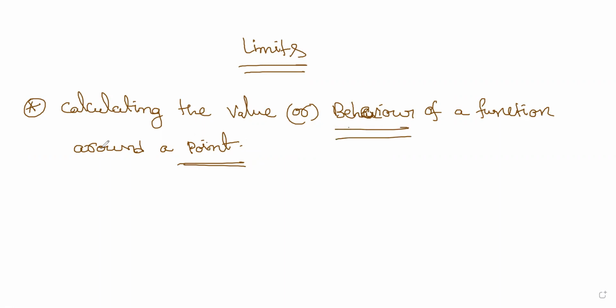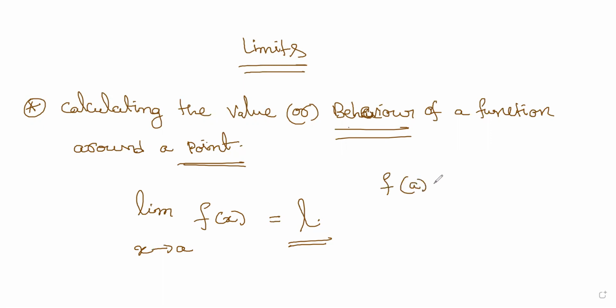That's what limit is. So in fact, it is told like this: limit, when we say x tends to a, f of x, if you do, then it will give some value L. This is the first part. And now when f of a, the value of f of a, is some value, this is called the limit. This is how we evaluate the limit. Initially it is more or less like substituting the same value within that function. This is the first part. Now there are two types of limits.